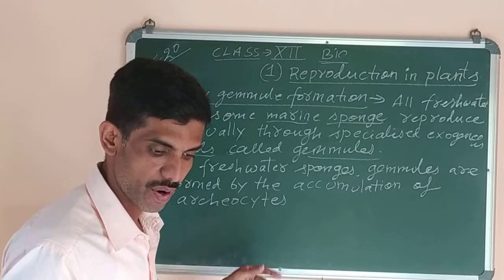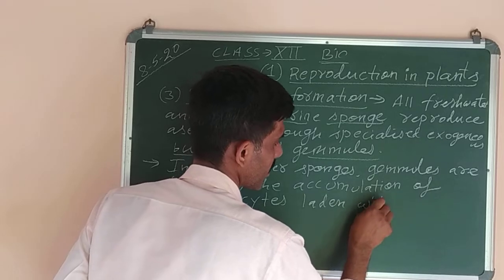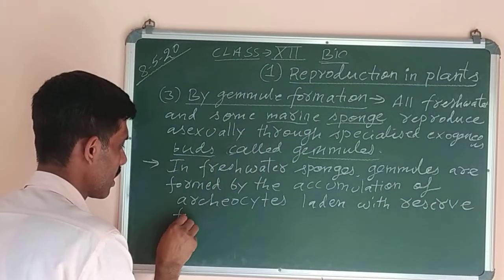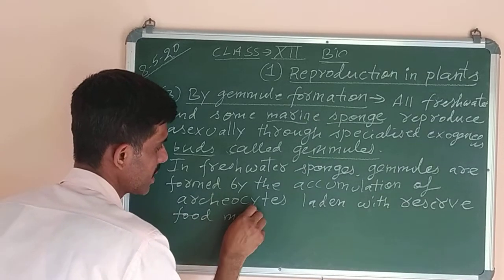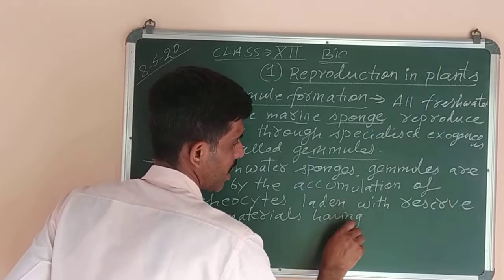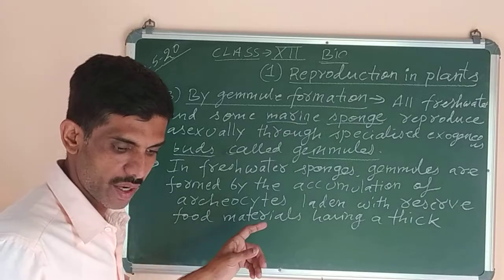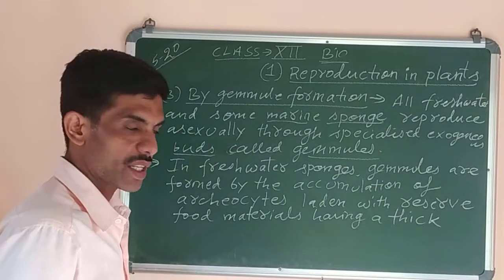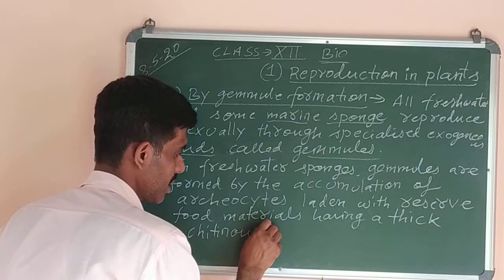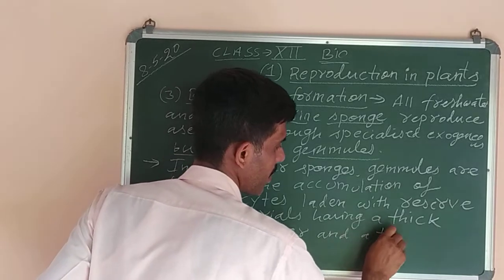Archaeocytes are found laden with reserve food materials, having a thick chitinous inner membrane and a thin outer membrane.